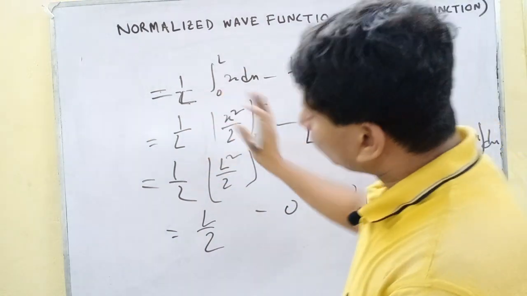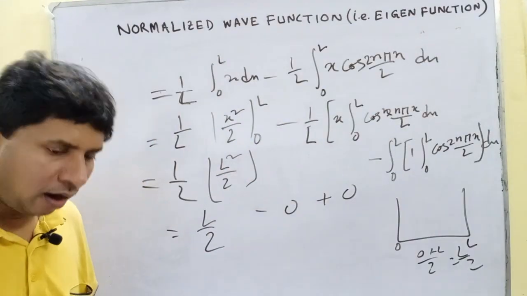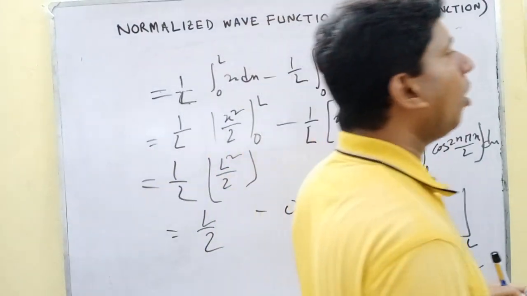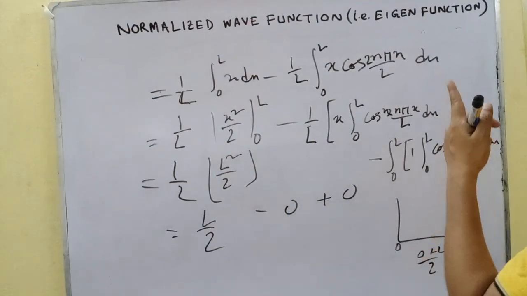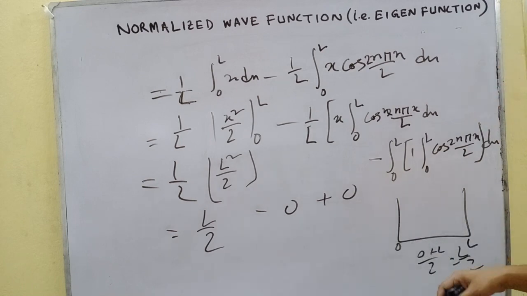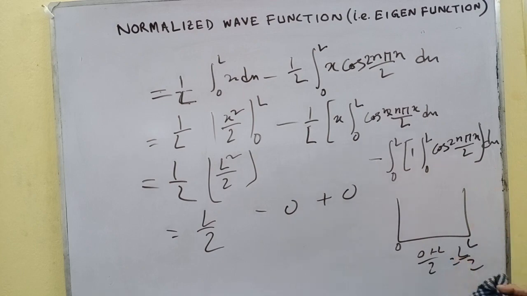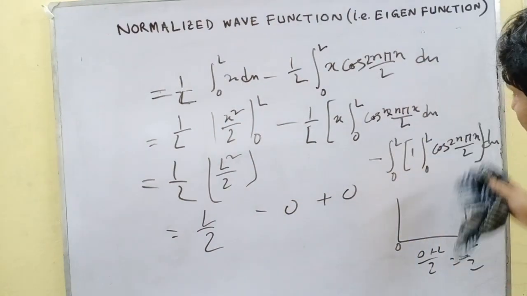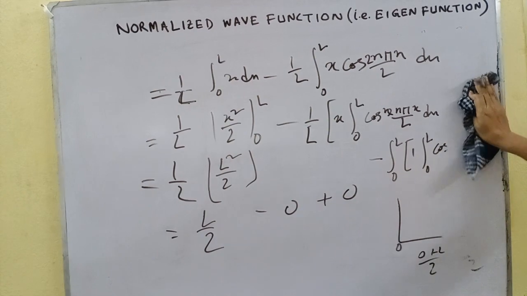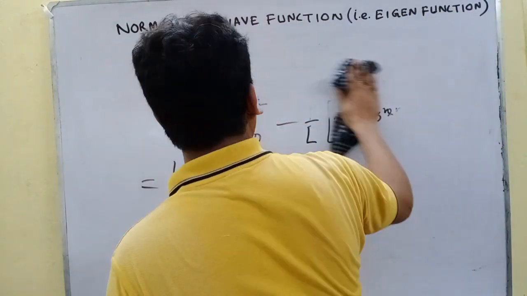So in this way we can also calculate that the expectation value of a particle, or the probability of finding a particle, that means the average value in the length 0 to L, will be just L by 2. And I will calculate many more things from this according to your syllabus.